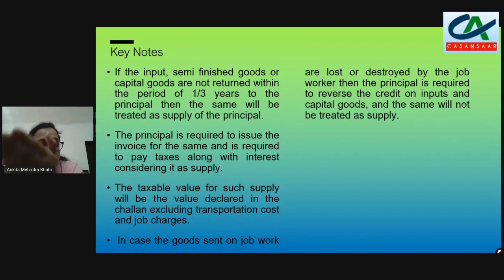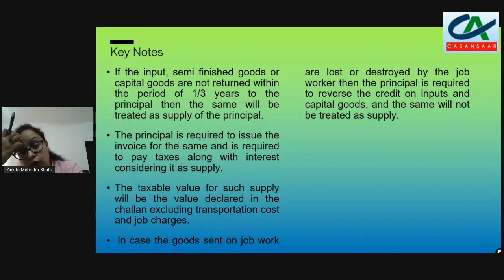And the principal is then required to issue the invoice of those inputs, semi-finished goods or capital goods issued to the job worker, and pay the taxes along with the interest. Since we supplied them 1 year back or 3 years back, since then they have been used by the job worker. So the date they were supplied on job work will be considered as the date of supply for issuing the tax invoice. So the principal is required to pay the tax along with interest of 18%.